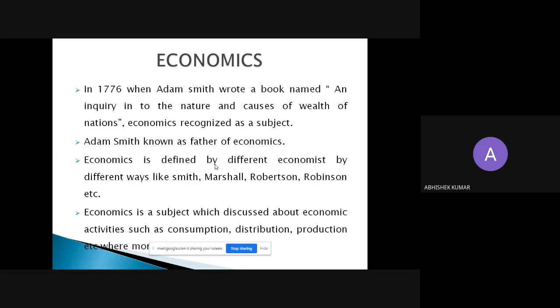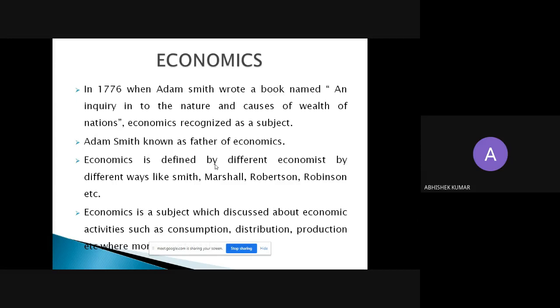Now, as we know, Adam Smith is the father of economics. In 1776, Adam Smith wrote a book named An Inquiry into the Nature and Causes of Wealth of Nations. By this book, economics became a subject, and before that, economics was not a subject.